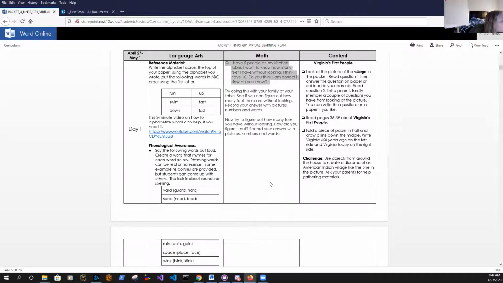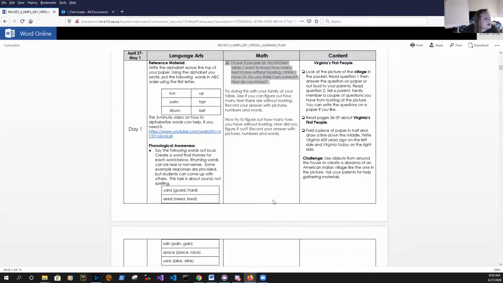I have 5 people at my kitchen table. I want to know how many feet I have without looking. I think I have 10. Do you think I am correct? How do you know? So I'll read it one more time. I have 5 people at my kitchen table. I want to know how many feet I have without looking. I think I have 10. Do you think I am correct? How do you know?